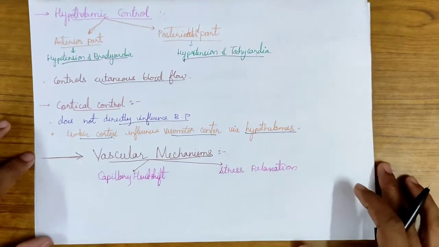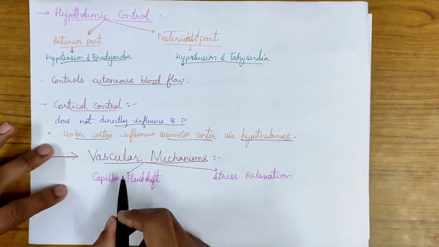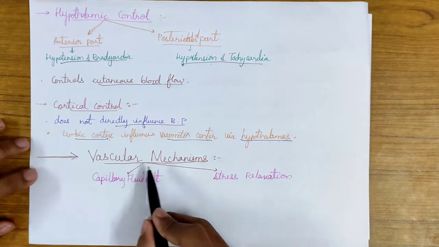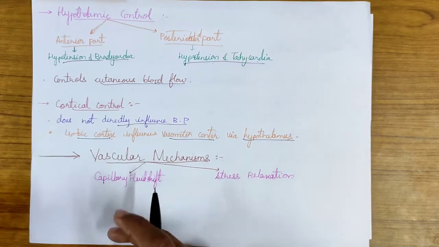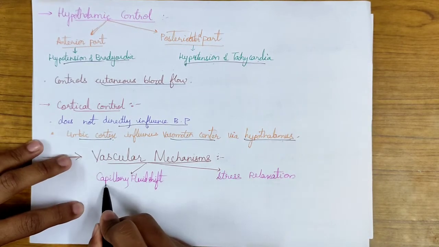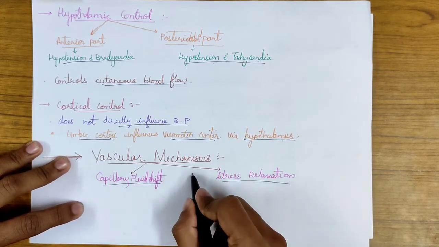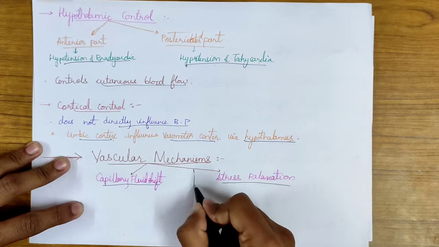So the next mechanism in the short-term regulation is the vascular mechanisms. The reflex regulation I will be talking about in the second part of this video. So under the vascular mechanisms, there are again two subtypes, that are capillary fluid shift and stress relaxation. So let's talk about it one by one.